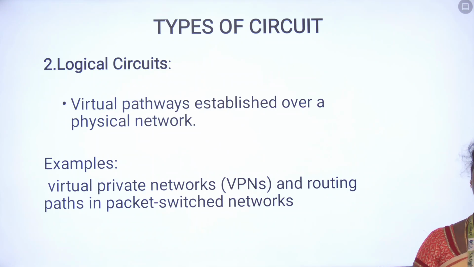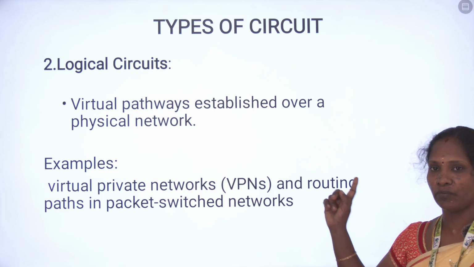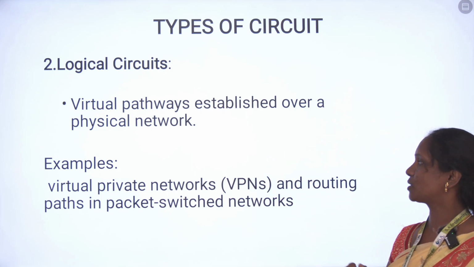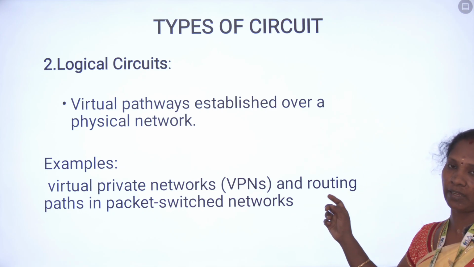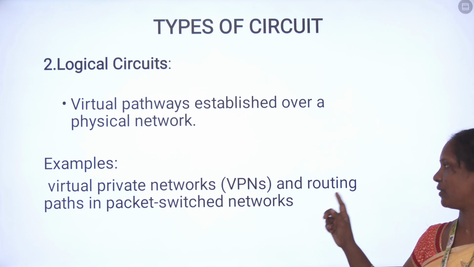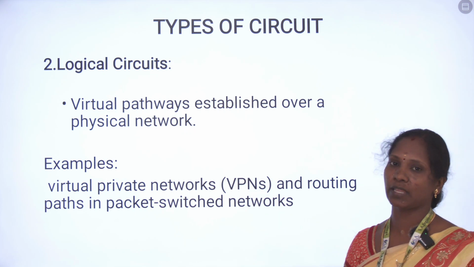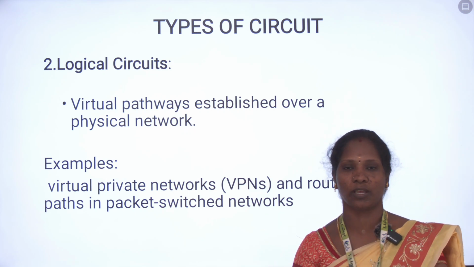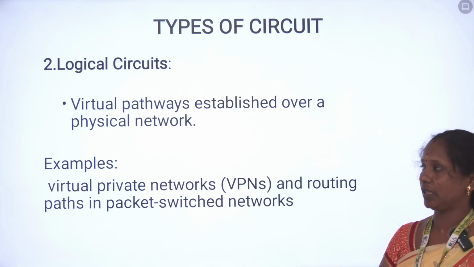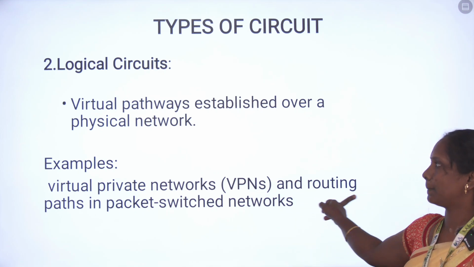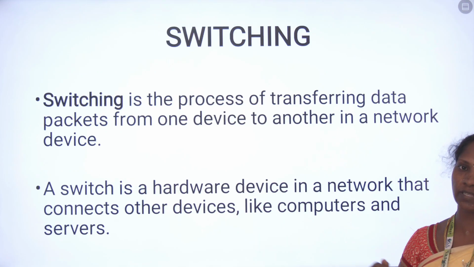The second one is the logical circuit. A logical circuit is a virtual pathway established over a physical network. It is mainly used for VPN. VPN is a virtual private network with a routing path. The routing path is a particular circuit, a particular connection that should be set up from source to destination. That is for VPN.